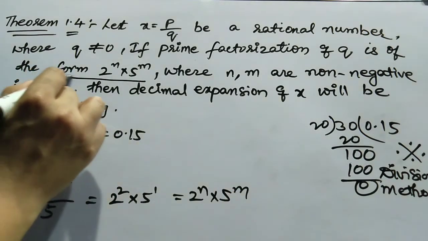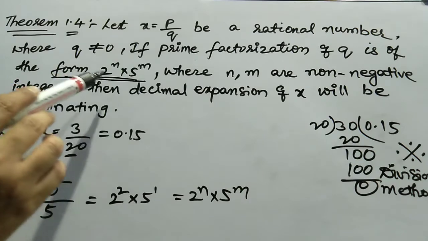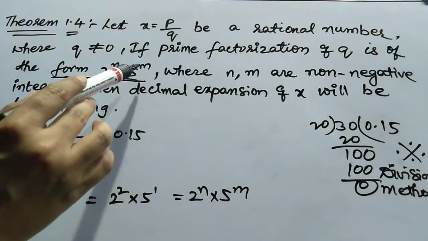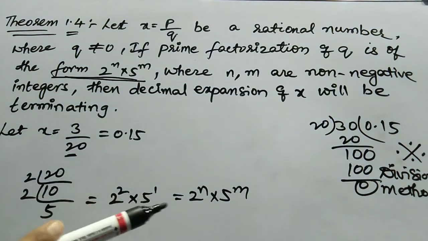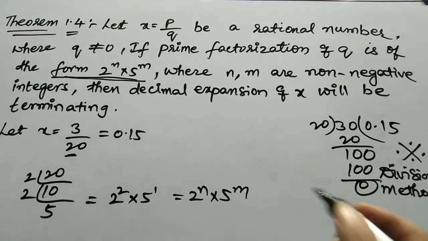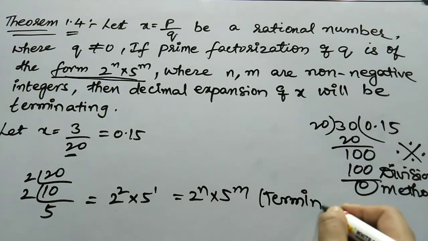You are satisfying this condition that the prime factorization of q is of the form 2 to the power of n into 5 to the power of m, where n, m are non-negative numbers. By seeing this, you can easily tell that this number is a terminating number.